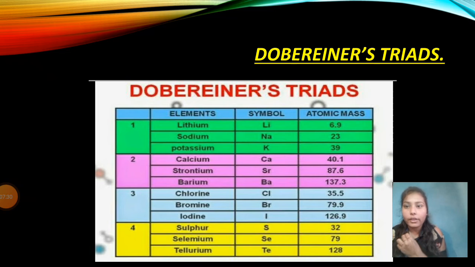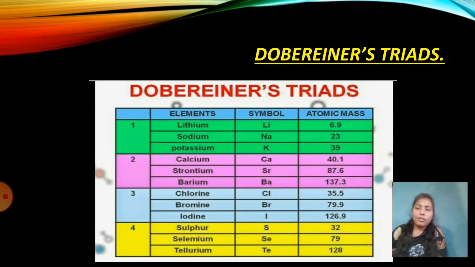When you add lithium, whose atomic mass is 6.9, and potassium, which is 39, and take the mean, you will get 23 somewhere. If you are nearby, you will get 22 something, so then also it's near to 23. So this was the rule, but every time it was not perfectly matched. So this was actually a Dobereiner's triad, where there were three elements.